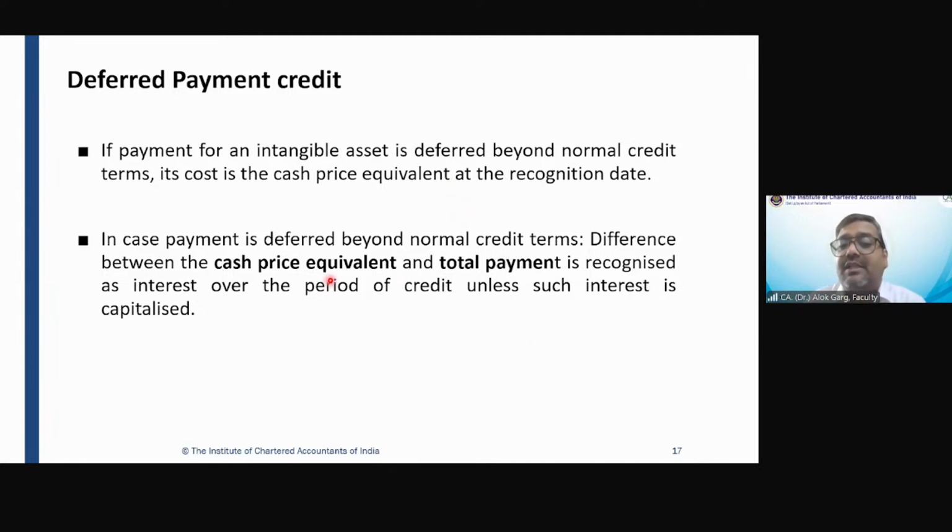The difference between the cash price equivalent and the total consideration is recognized as interest over the period of credit, unless such interest is going to be capitalized as per Ind AS 23. If such item is a qualifying asset, then this 5,000 interest is going to be capitalized. Otherwise, this 5,000 interest is going to be charged in the P&L, right?